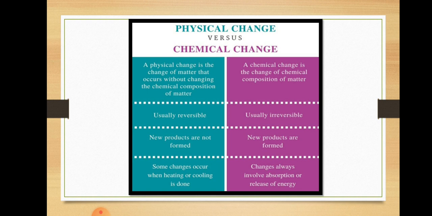The second difference: physical change is usually reversible and chemical change is usually irreversible. A chemical change can't be reversed, so it is irreversible. In a physical change, new products are not formed, and in a chemical change, new products are formed. Some changes occur when heating or cooling is done, and changes always involve absorption or release of energy.